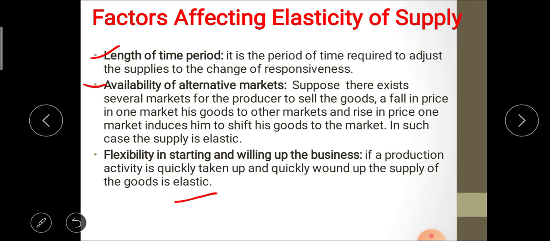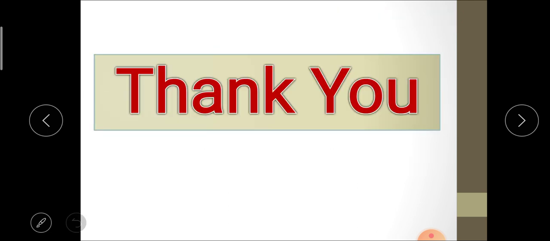So these are the different factors which affect the elasticity of supply. This is all about today's lecture, that is elasticity of supply. A question may be asked: explain different types of elasticity of supply. This is all about today's practical.